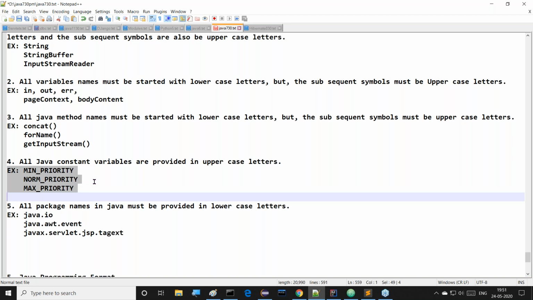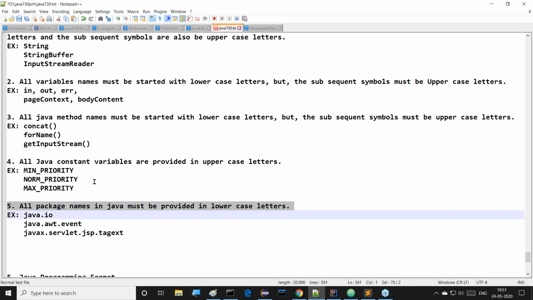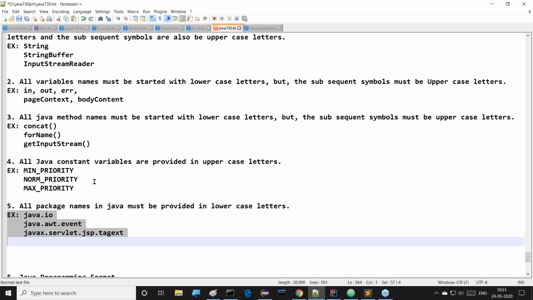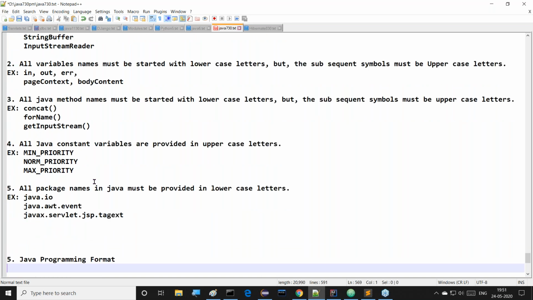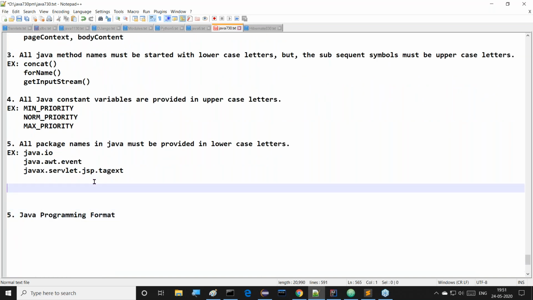These are the constant variables from the Thread class, and they must be provided in uppercase letters. All package names in Java must be provided in lowercase letters. What are these package names? java.io, java.awt.event, javax.servlet.jsp.tagext. All these things we have provided clearly. These are the overall naming conventions.